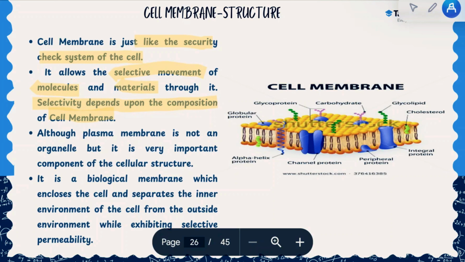Although the plasma membrane, this is the alternative name of the cell membrane, is not an organelle, it is a very important component of the cellular structure. It is a biological membrane which encloses the cell and separates the inner environment of the cell from the outside environment while exhibiting selective permeability.